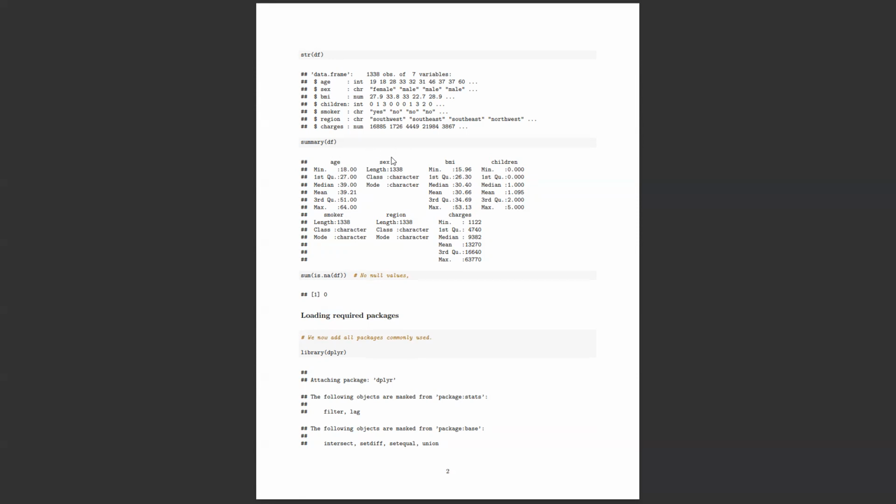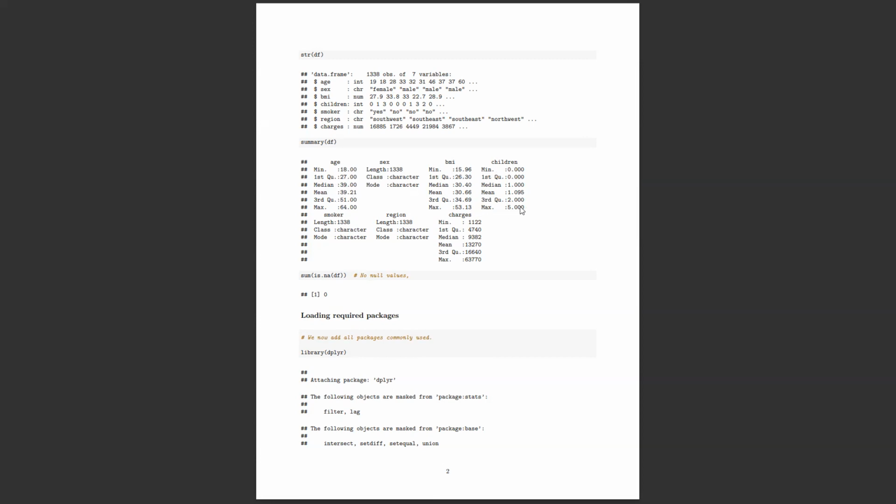This is the summary. In the age column, the minimum age in the entire data set is 18 years, and the maximum is a 64-year-old. Most of the people are at the age of around 39 or 40. And the number of children.